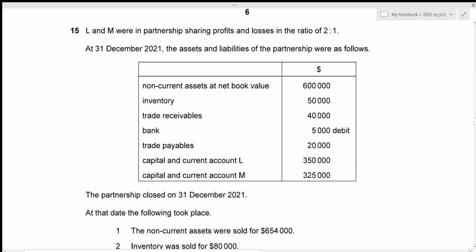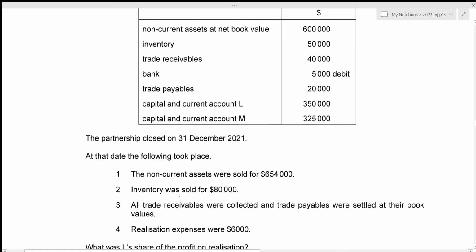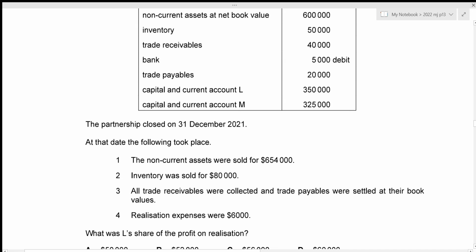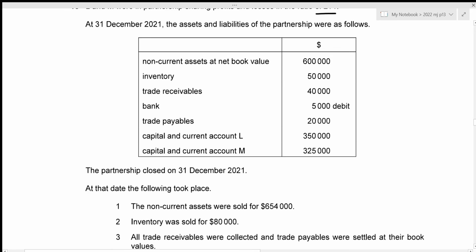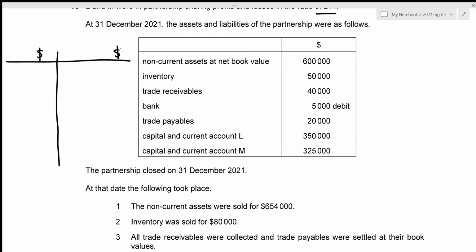L and M were in partnership, sharing profits and losses in the ratio of 2:1. At 31st December 2021, the assets and liabilities of the partnership were as follows. Then the partnership closed on 31st December 2021. And now we need to figure out L's share of the profit on realization. So I'm just going to create a realization account. In the realization account, we record the assets at their net book value on the debit side and their disposed value on the credit side.